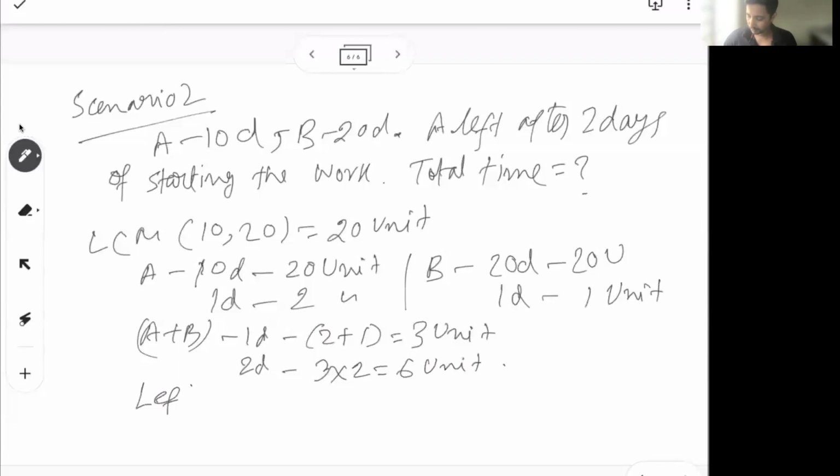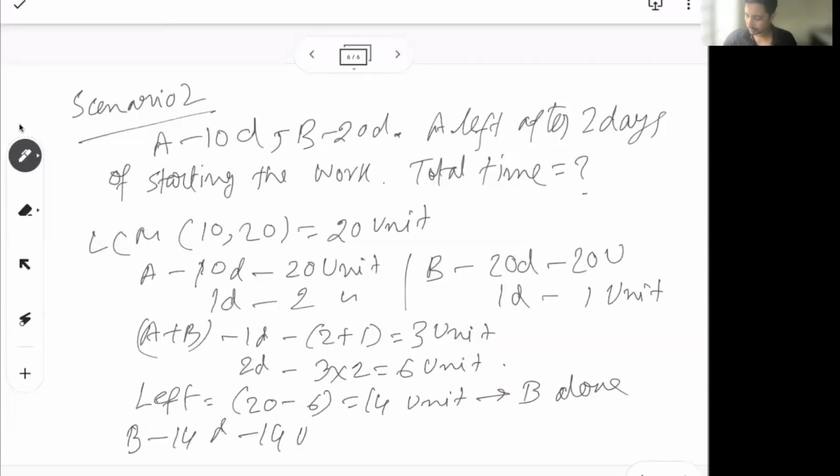So what is left? 20 minus 6, 14 units. Now this is the work B alone has to do. B in 1 day can do 1 unit, so B will take 14 days to finish 14 units. So the total time will be 14 plus 2, 16 days.